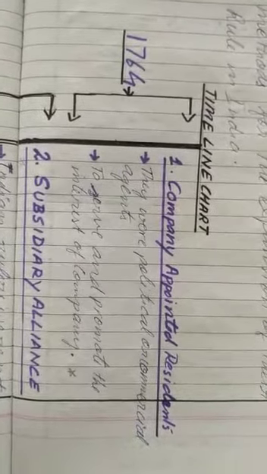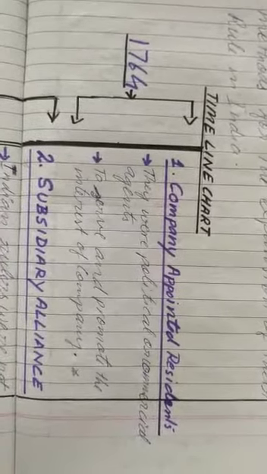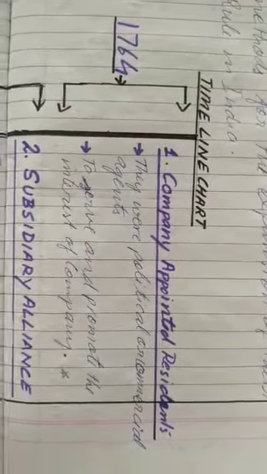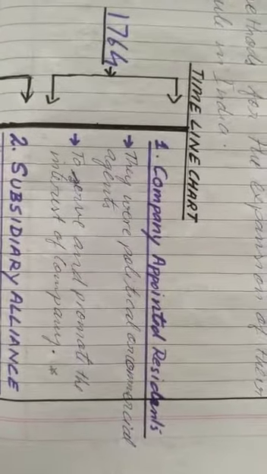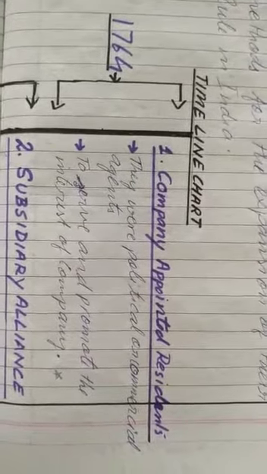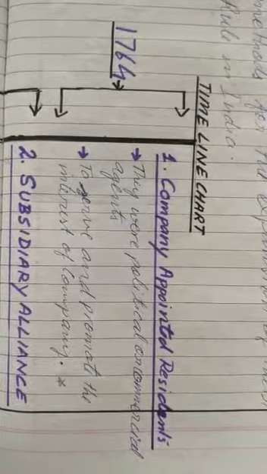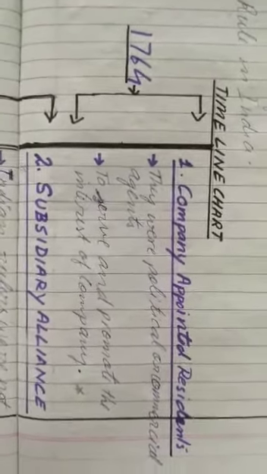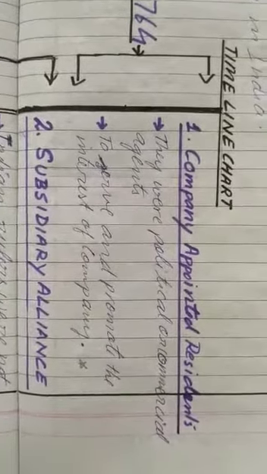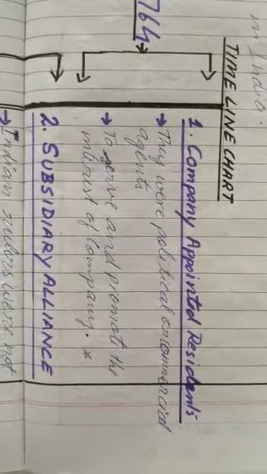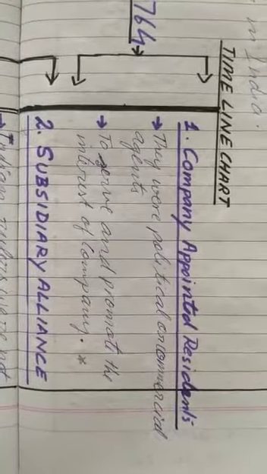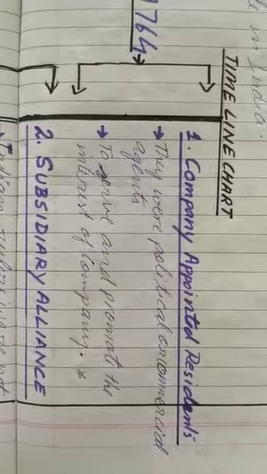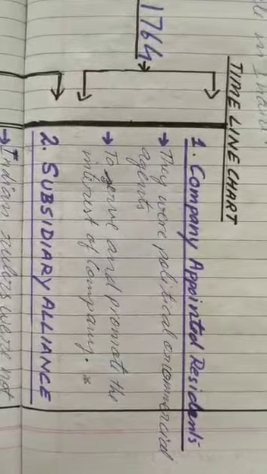The company appointed residents in Indian states. They started this after the Battle of Buxar. They were political and commercial agents of the British power, or the company's power, in the courts of Indian rulers. They served and promoted the interest of the company.